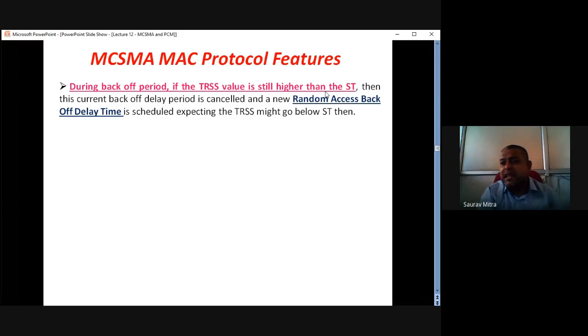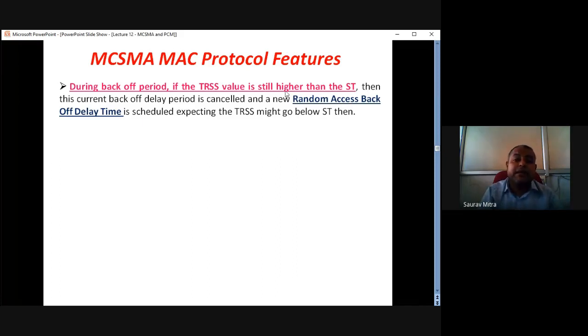Okay, that means in the first LIFS period, TRSS value was less than ST. But during the back-off time, suddenly it is found that TRSS value has become greater than the ST value. That means the LIFS period also was not having any new communication, but during back-off time, suddenly some new carrier has come. So what will happen? Previous 3 millisecond will be cancelled.